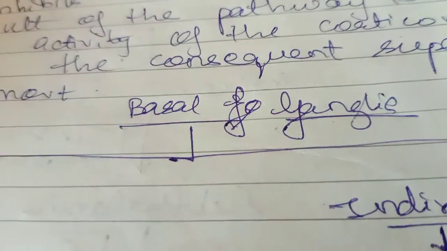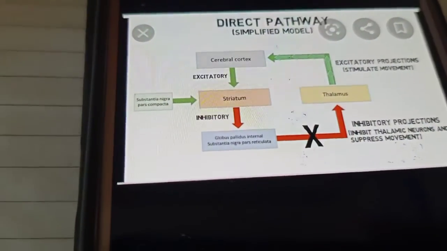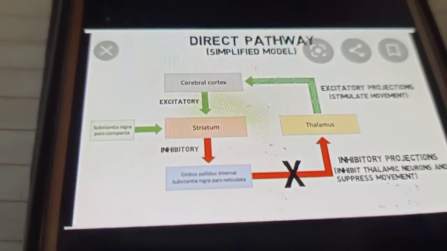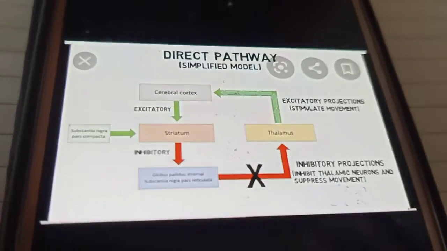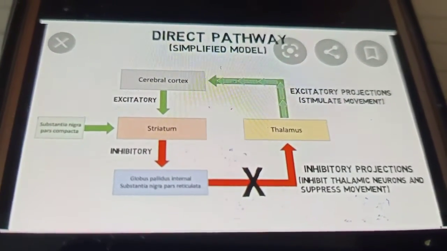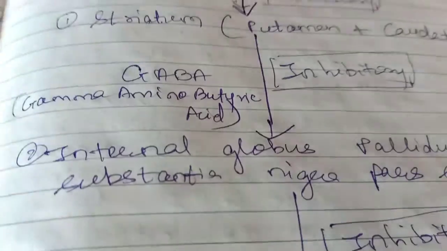Okay. So this is the main function of the basal ganglia pathways. So this is about the direct pathway and this is about the indirect pathway. Again I will repeat. First the direct pathway, please listen very carefully. Now in the direct pathway, that is from the cerebral cortex, if we take the other diagram, we take the direct pathway. What will happen in the direct pathway?